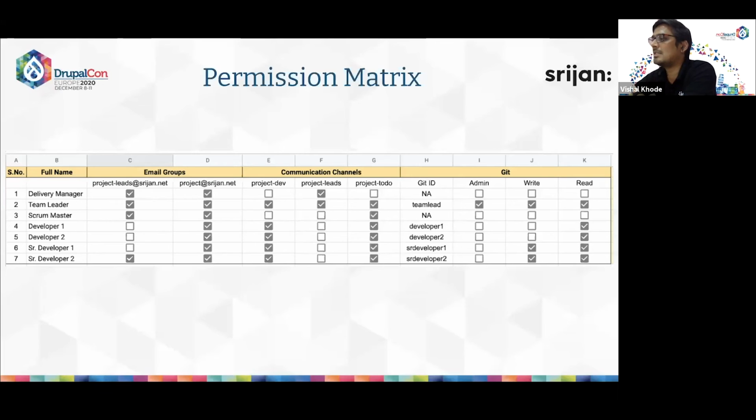This list will also provide the complete historical data about which team members worked on a project, and what access they were given. It also helps in quickly identifying the different places where an employee needs to be added when onboarding onto a project, or the different places from where an employee's details need to be removed when offboarding from a project.